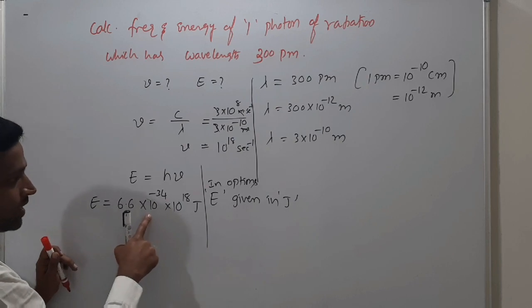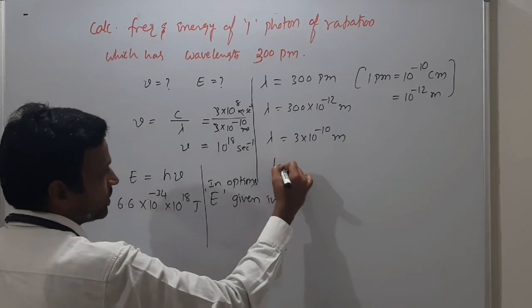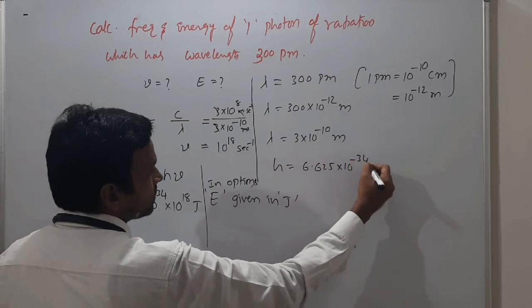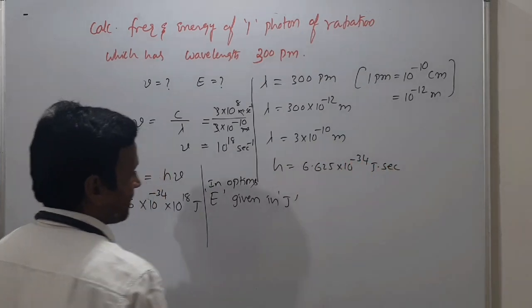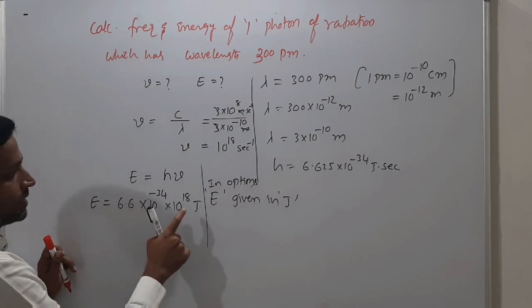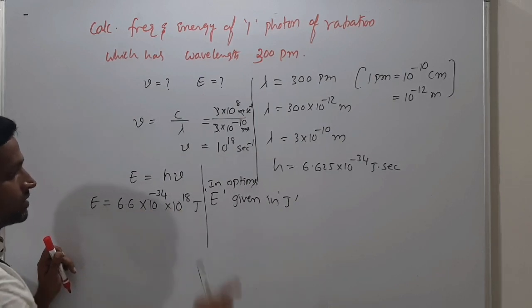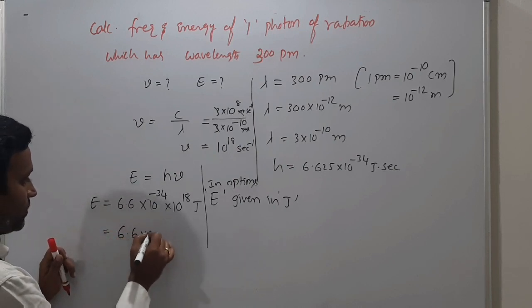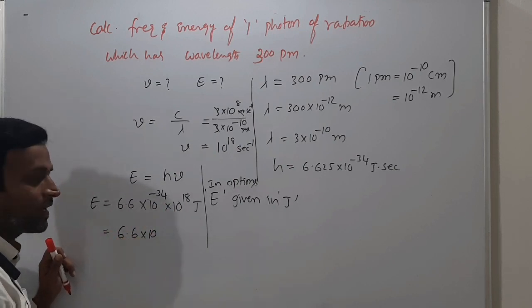You know this h value 6.625 into 10 power minus 34 joule seconds. So it's a joule second, this is second inverse, so what remains is joules. So the energy is 6.6 into 10 power, whatever remains.